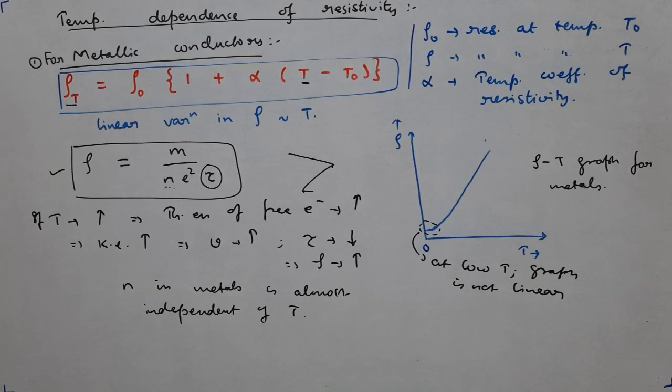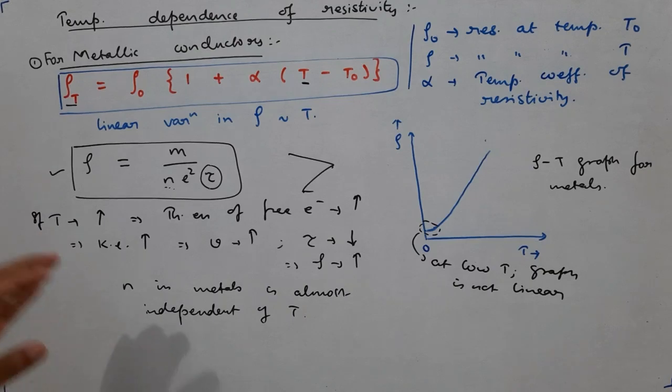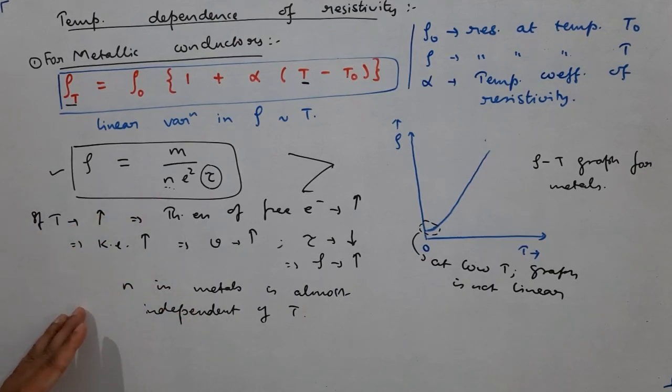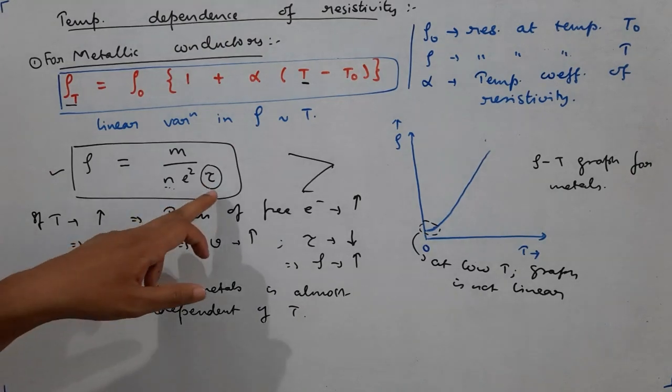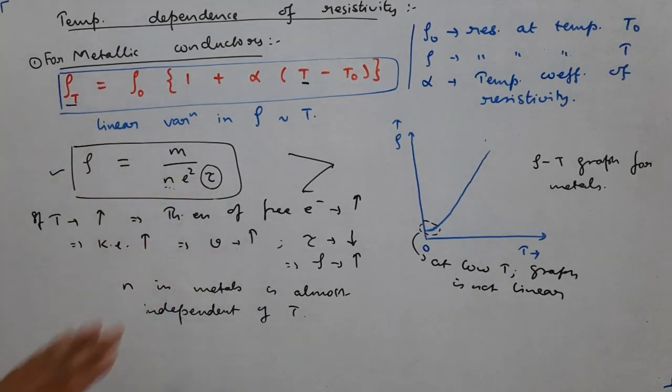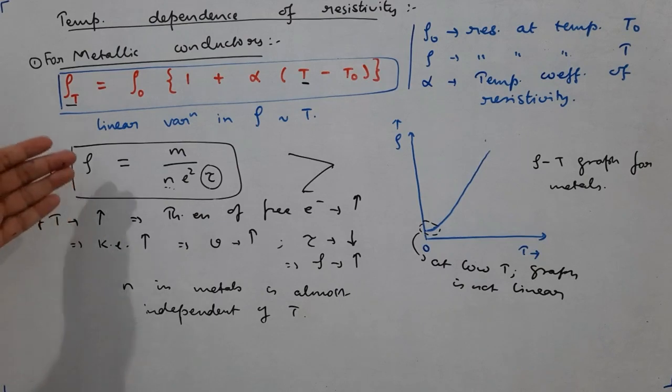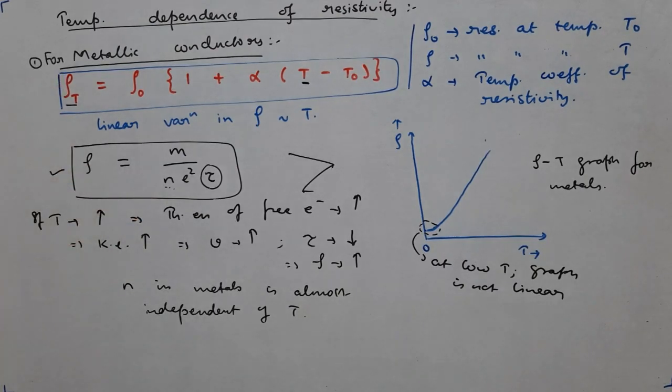Actually, theoretically, if temperature increases, the number of free electrons should also increase, but that increase is significantly small in the case of metals. So this factor of n does not play a vital role. The vital role is played by the relaxation time factor. So this is the explanation for the increase in resistivity with temperature for metallic conductors.